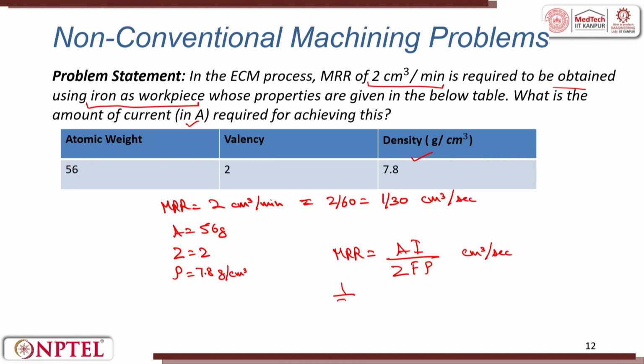So this gives me 1 by 30 is equal to A is 56, I is to be calculated, then Z is 2, F is 96500 and rho is 7.8 grams per centimeter cube. This gives me the value of I, the current, as 896.07 amperes.